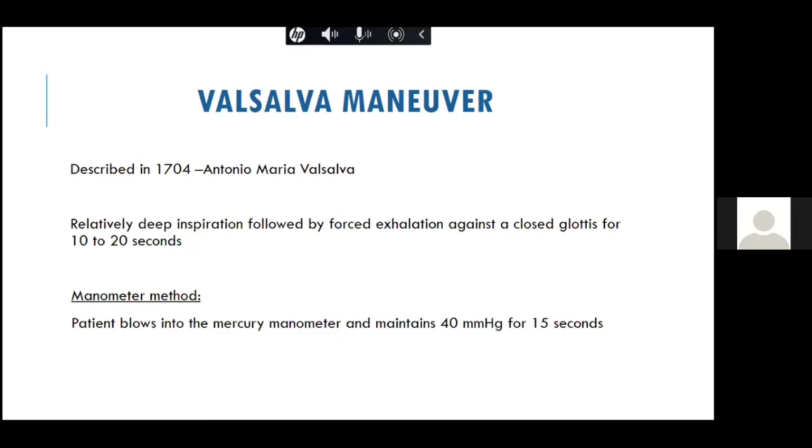It doesn't envelop the second heart sound. You may still be able to get a separate second heart sound because both of these murmurs don't go into the second heart sound. They stop before the second heart sound and start after it in the diastole. So that is the basic important difference between a to and fro and a continuous murmur.